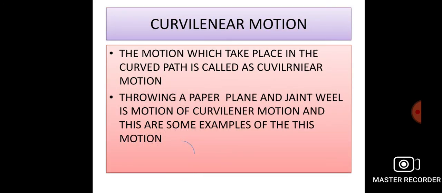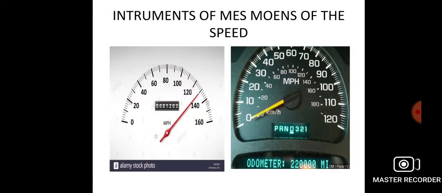Curvilinear motion. The motion which takes place in a curved path is called curvilinear motion. Throwing a paper plane and a giant wheel are examples of curvilinear motion.